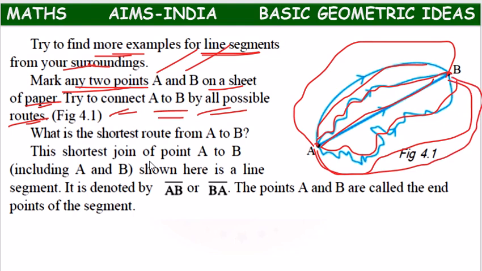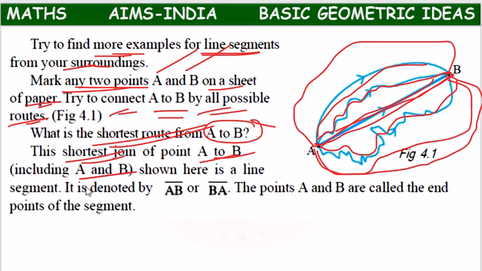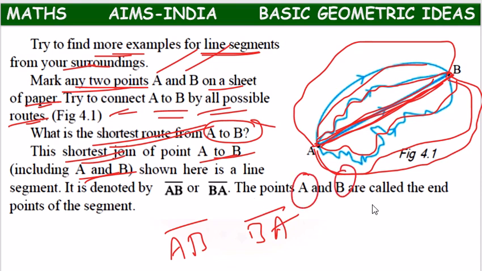Okay. But out of all these, what is the shortest route from A to B? Means if you draw a straight line, it will be the shortest route from A to B. So the shortest join of points A to B, including A and B, will be shown by a line segment, and it is denoted by AB bar or BA bar. So the points A and B are called end points of the line segment AB.